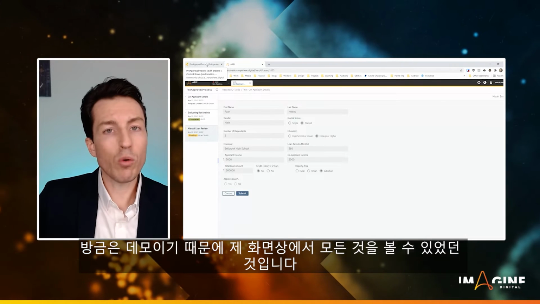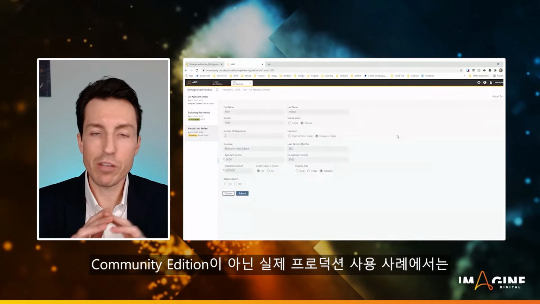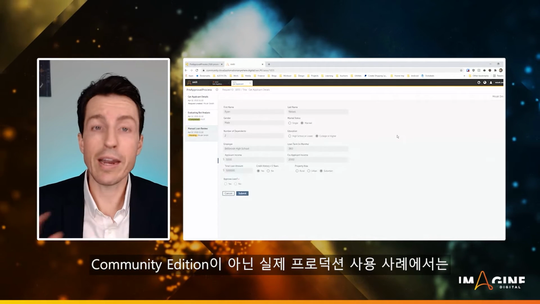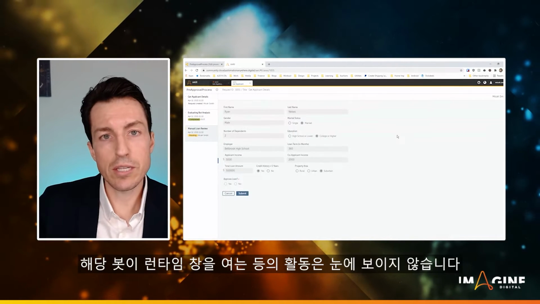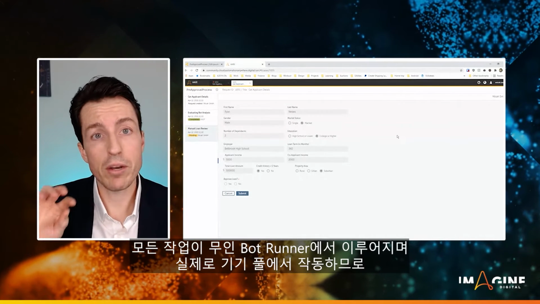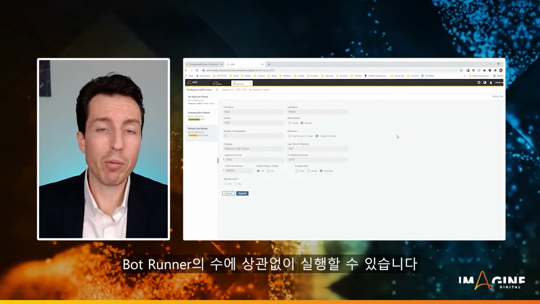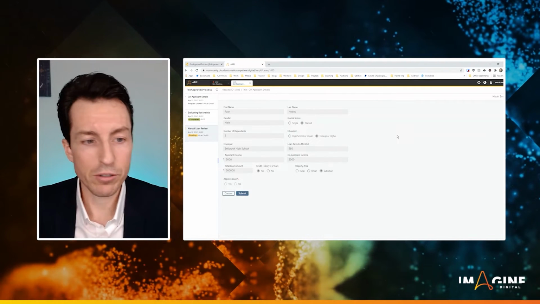So even though we saw it all on my screen, that's just because I'm doing this as a demo. If this were a real production use case and not in Community Edition, I wouldn't see that bot coming up with its runtime window or anything like that. All of that would happen on that unattended bot runner. And it actually works off a device pool, so it could happen on any number of bot runners.